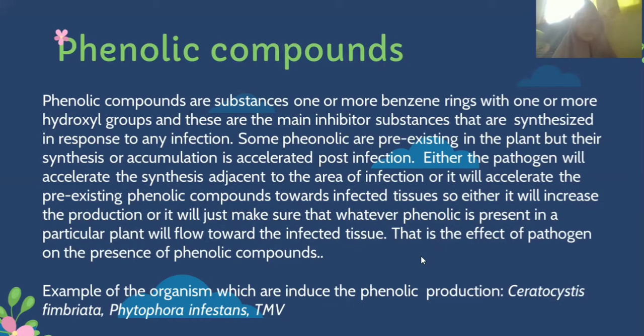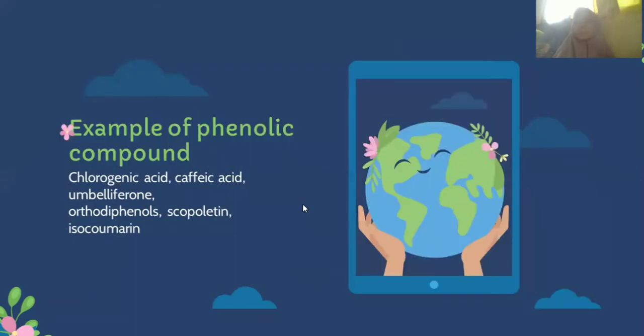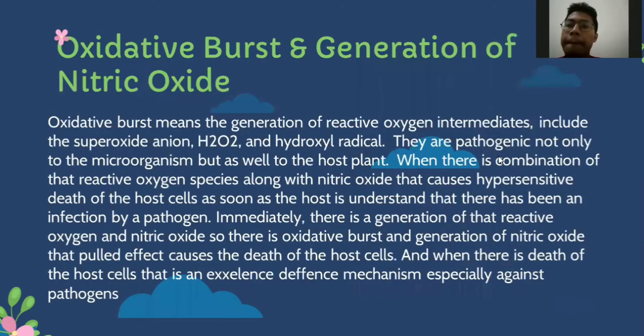of phenolic compounds. Examples of organisms which induce phenolic production are Ceratocystis fimbriata, Phytophthora infestans, and TMV, which is tobacco mosaic virus. Examples of phenolic compounds are chlorogenic acid, caffeic acid, umbelliferone, orthohydroxy terpenes, scopoletin, and isocoumarin.